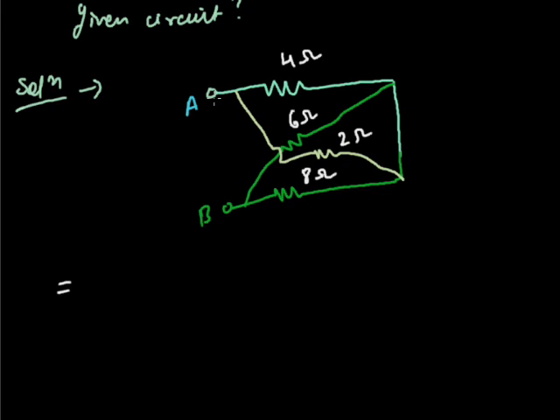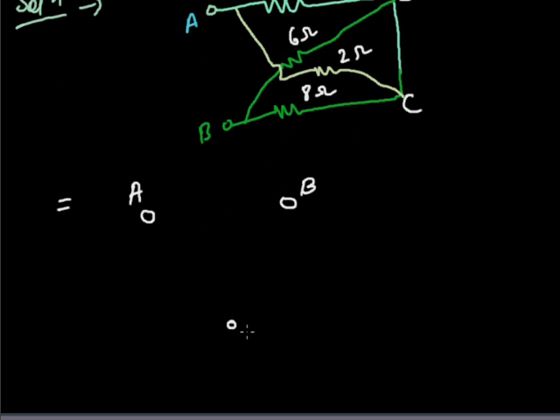A point I have taken here, and I am proceeding towards the 4 ohm resistance, and I have marked this point as C. When no resistance is connected in between any other point, then you have to mark the same name here also. Now you have to find R equivalent between A and B. Write A and B at the extreme ends, and this is your point C.